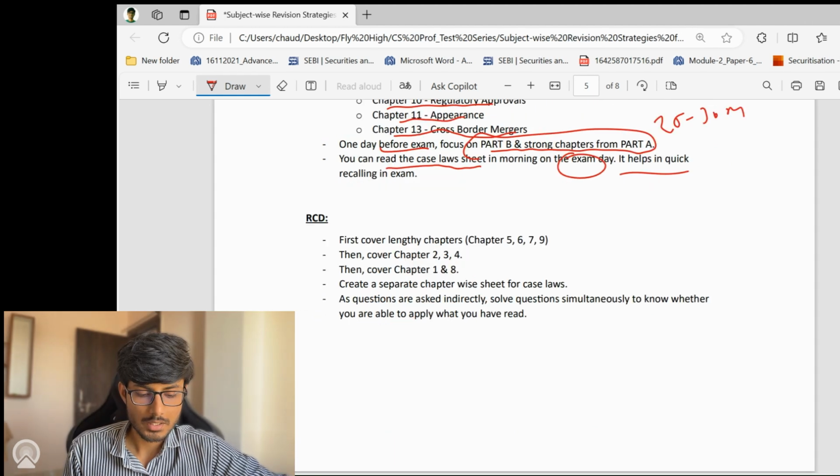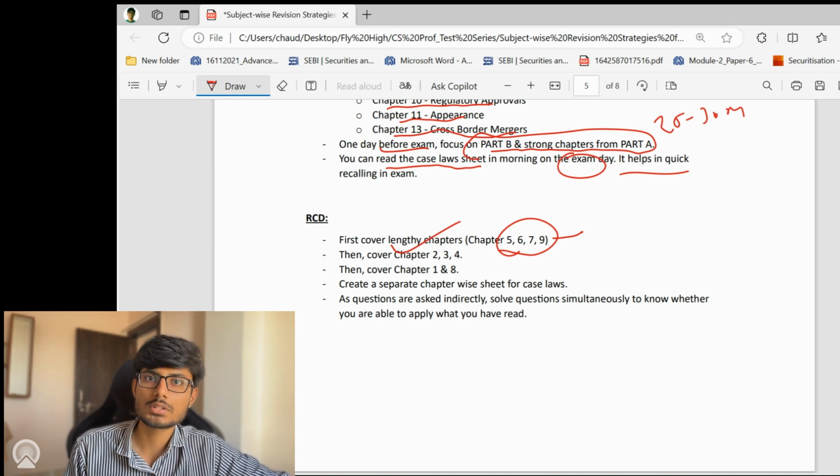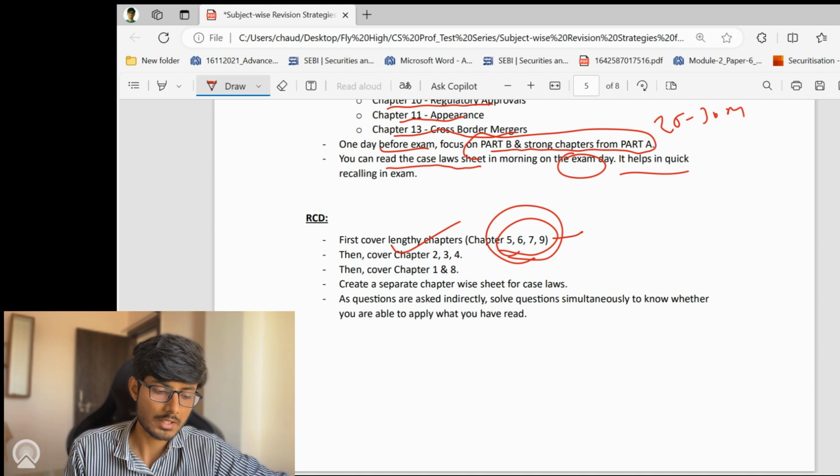Coming to RCD, in RCD, first cover lengthy chapters, that is chapter number 5, 6, 7, and 9, because these chapters consume a lot of time. So first cover these chapters, and again you can do the analysis of topics in which you are confident, topics in which only you are required to learn, and topics in which mere understanding is required, and you can write the answers in your own language around the keywords with respect to these 4 chapters, so as to save time when it comes to these chapters.